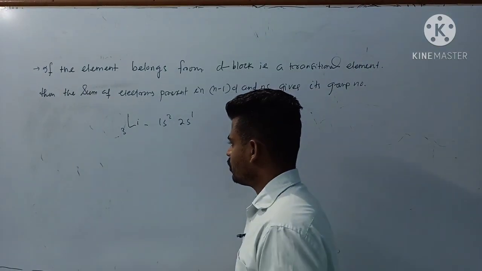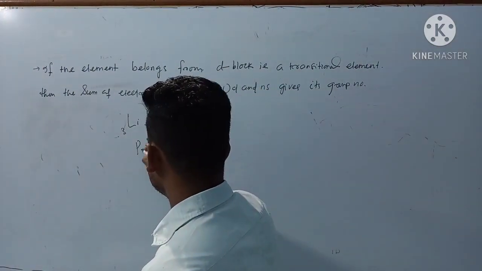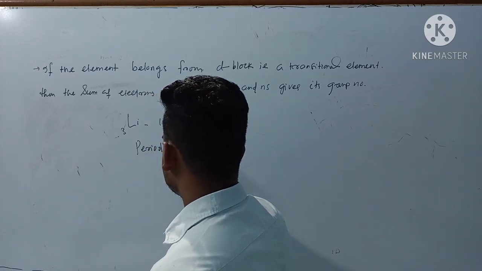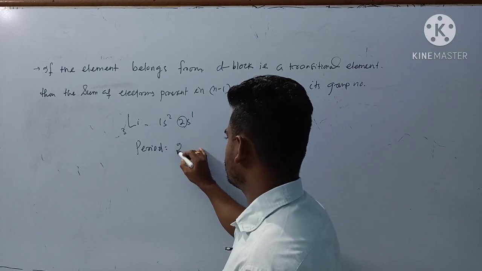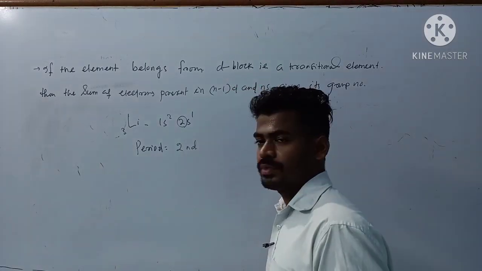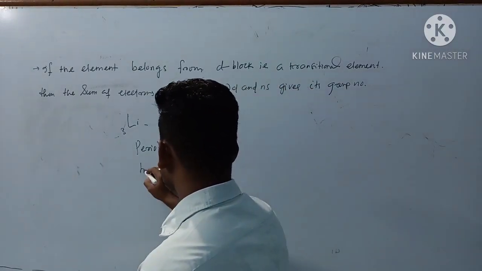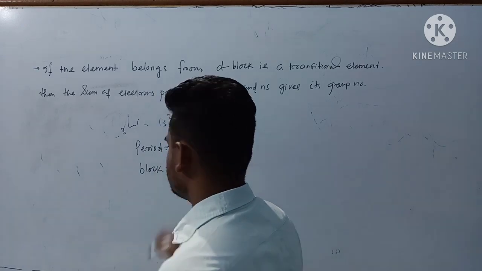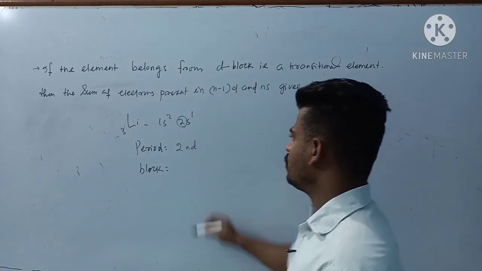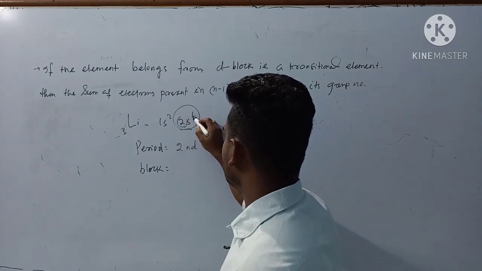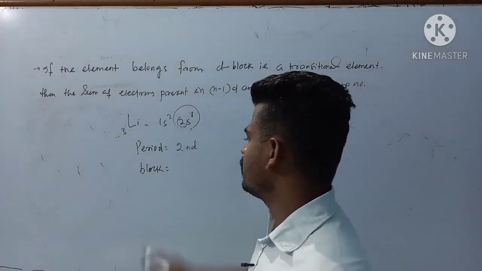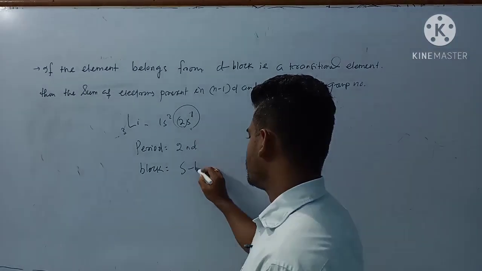So first you identify period, that corresponds to the highest principal quantum number, that will be 2. So this is second period. Clear? Then block, you just see the last electron enters into which one? The valence shell, that is 2s. Last electron enters into 2s, so the block is s block.